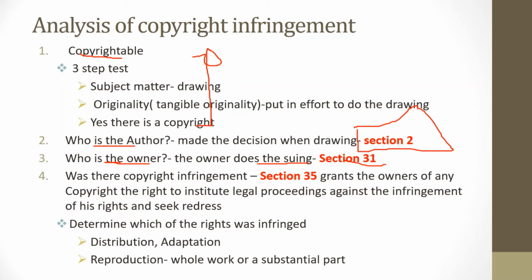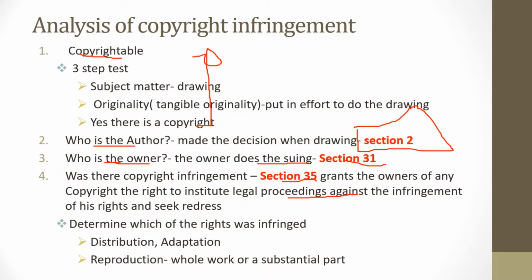Now, having known the owner, the next thing you need to ask yourself, was there an infringement? And according to Section 35 of the Copyright Act of Kenya, the owner of a copyright has the authority to institute a copyright infringement and seek redress. So just to recap where we started, number one, you establish that there is a copyright existing. Then you ask yourself, who is the author? Then you ask yourself, who is the owner? The owner does the suing according to Section 35 of the Copyright Act of Kenya.